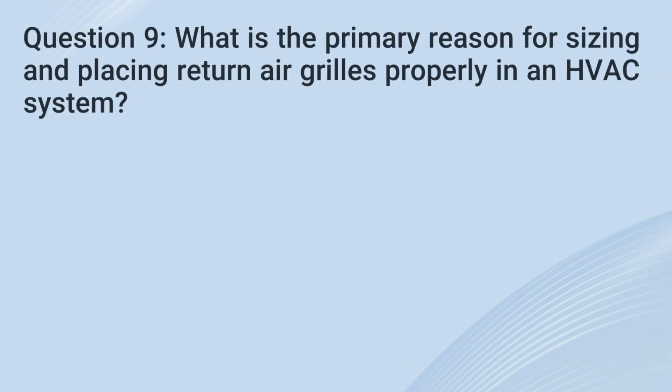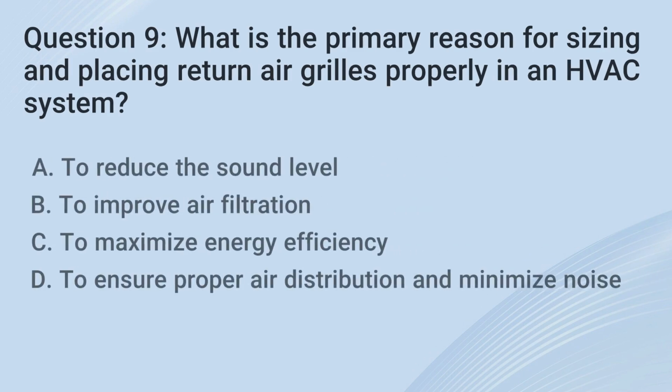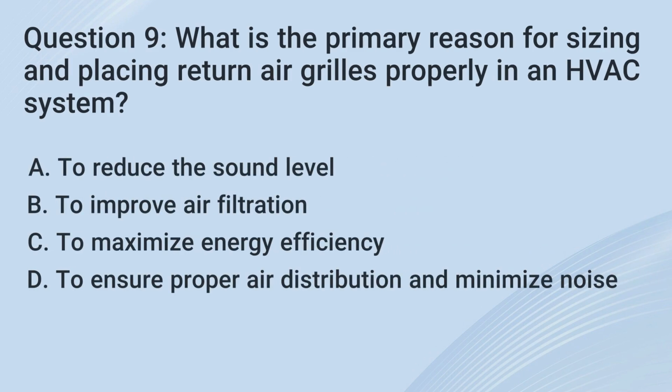9. What is the primary reason for sizing and placing return air grilles properly in an HVAC system? A. To reduce the sound level. B. To improve air filtration. C. To maximize energy efficiency. D. To ensure proper air distribution and minimize noise.